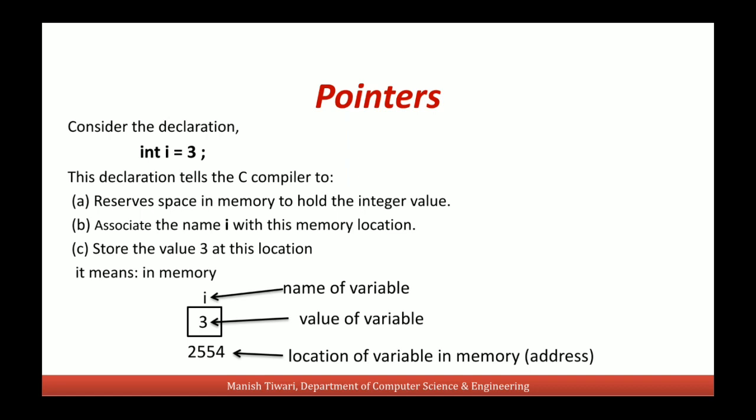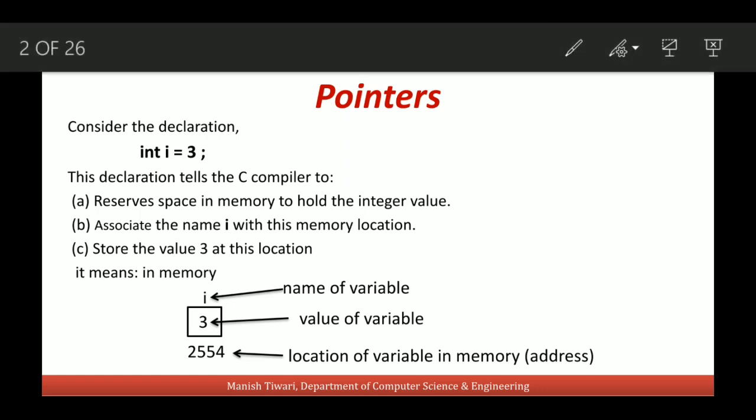So in memory, let's say the location of this allocated space or this allocated memory block is 2554. So this you can say is the name of variable I, this is the value of variable 3, and the address of this variable in memory is 2554.